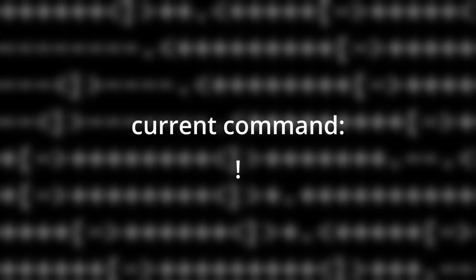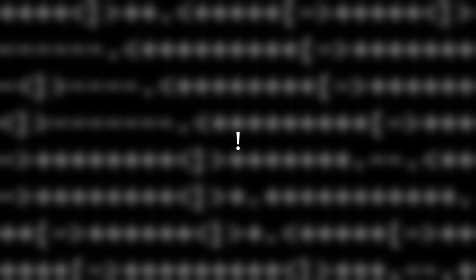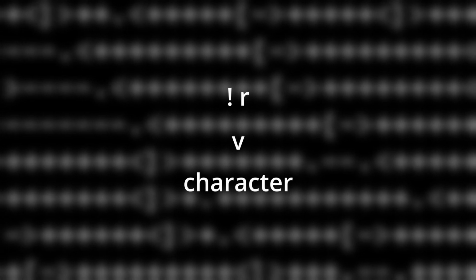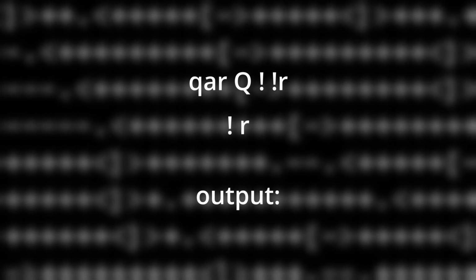Exclamation mark is a print statement. It takes 2 arguments, the mode and the index of the variable you are printing. There are 2 modes, Q and R. Q will print the number assigned to the variable, and R will print the ASCII character with the value of the variable. If you set a variable to 97, then print it using R mode, it will print a lowercase a.